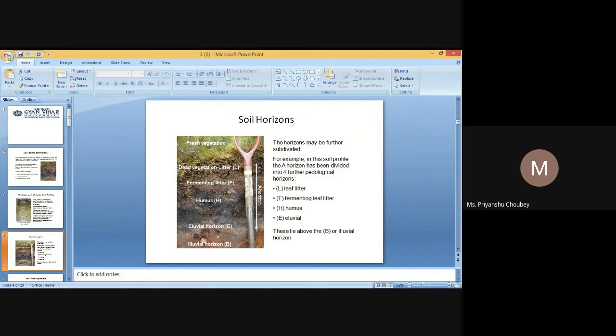These aggregates formed under natural conditions are called peds. Whereas an irregular shaped coherent mass of soil formed during a tillage operation is called a clod.